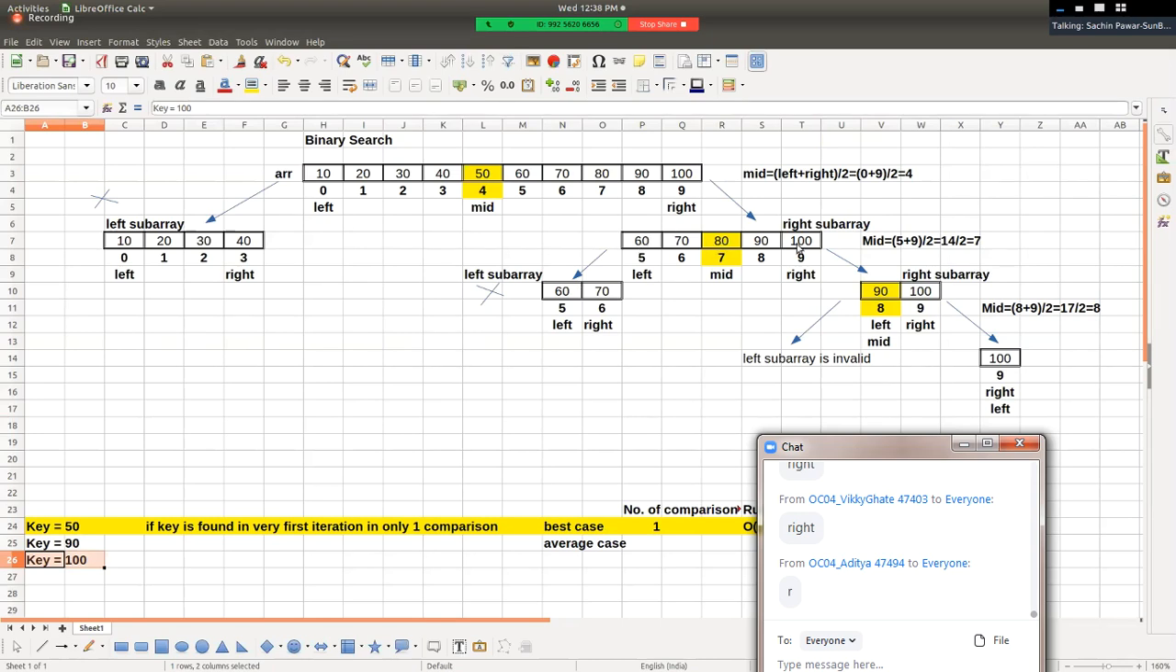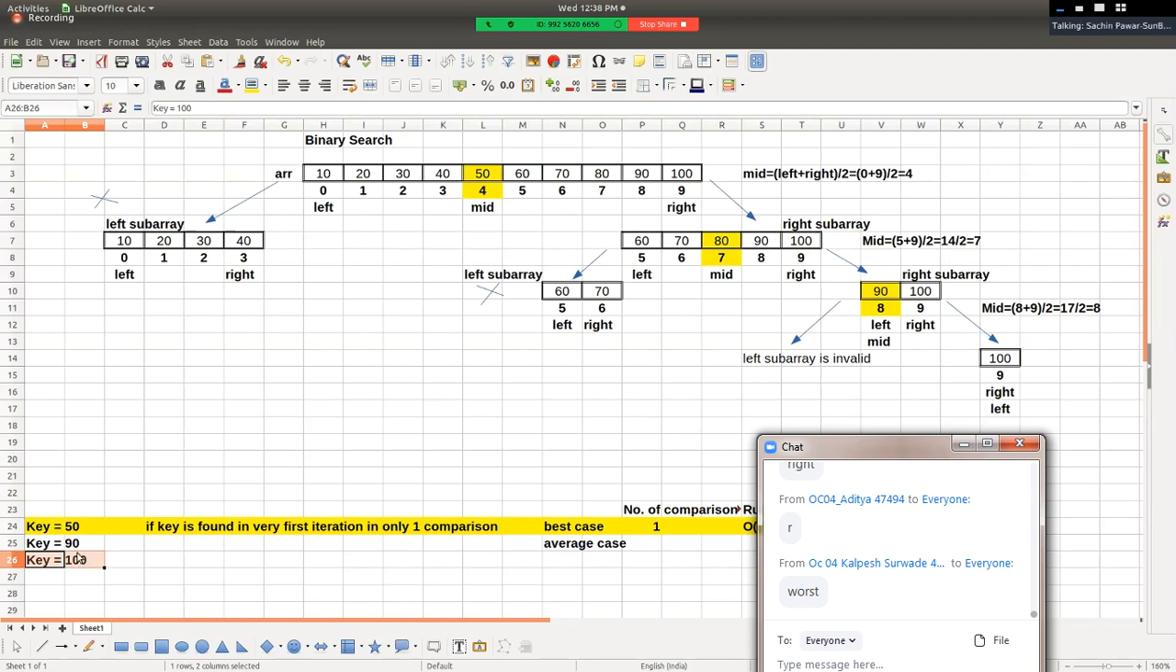Again in the second iteration, first we calculate the mid position, which is 7. Then by means of calculating mid position, the array has been divided into two sub arrays. Then we compare the value of key 100.